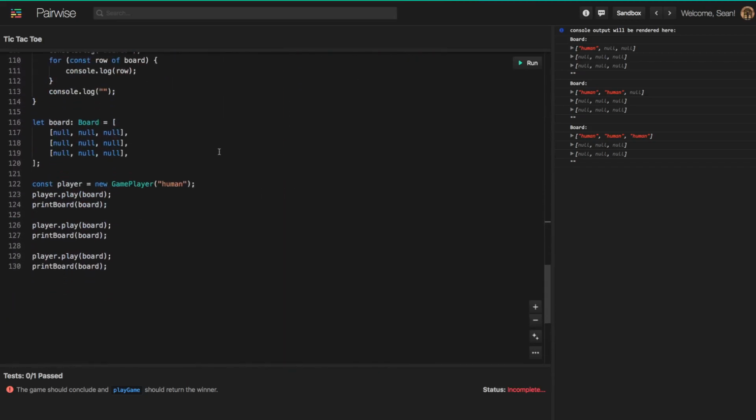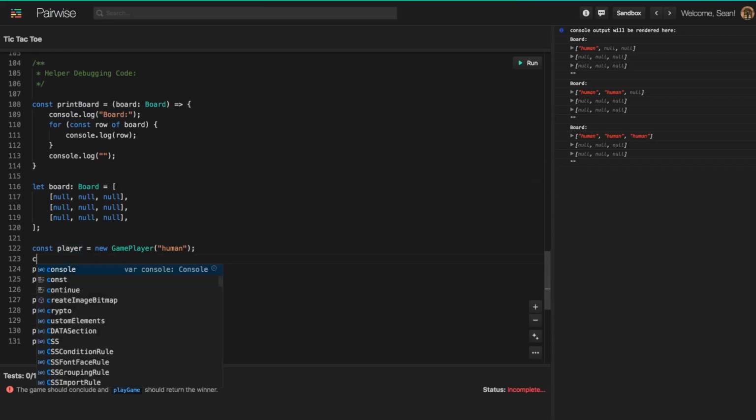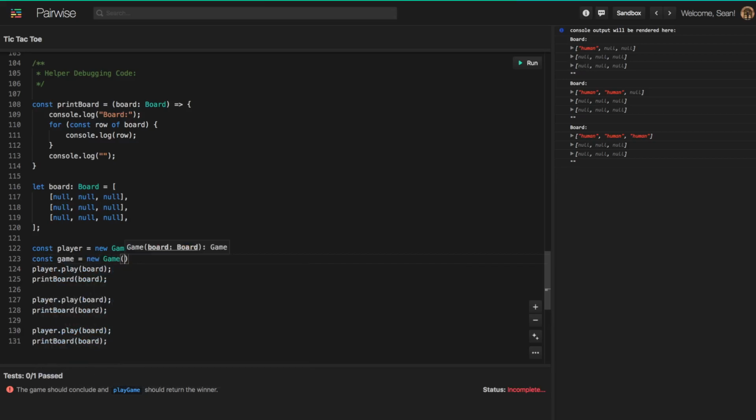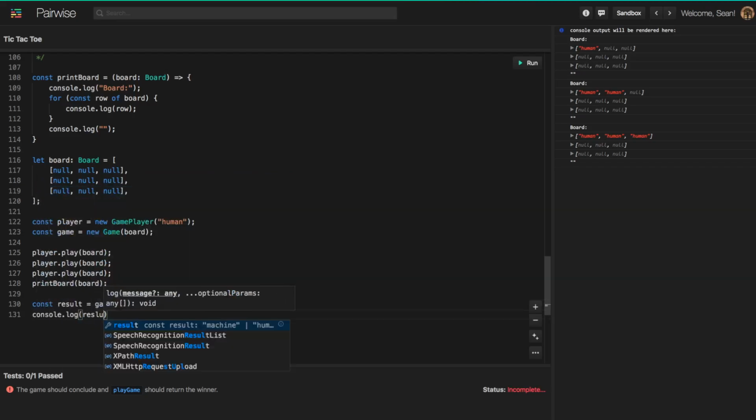To check it, what we can do is we can come back to our debugging code down here, and next to our player class we can go ahead and just create a game class as well, and we can pass in our board, and we can use our checkBoard method. So over here we had been playing around with this class before, and we have a human playing on this board, and we have a human filling this up here, and this should be a winning game board right here. So let's take that board and let's delete some of these other logs, and let's take the board at the end and pass it into our checkBoard method, and we'll get some result back. And let's see what that result is.